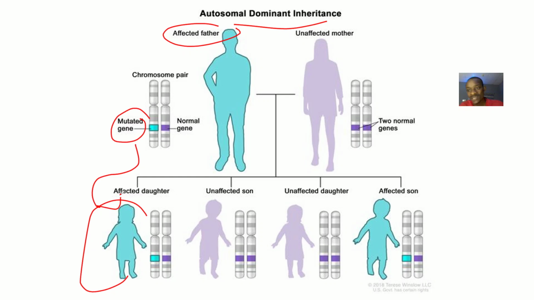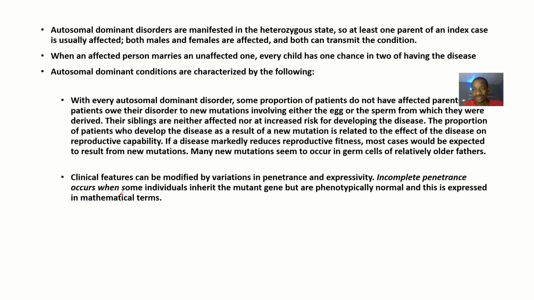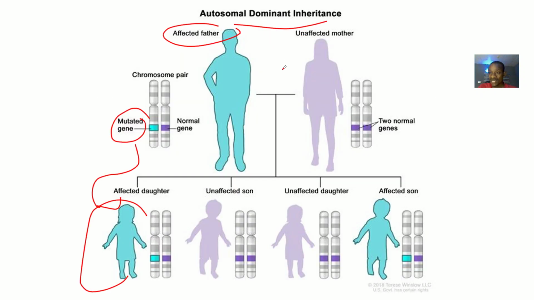In this, we'll have an overview, introduction, definition, and look at examples, so that it's a little bit more comprehensive. We said that autosomal dominant disorders are manifested in the heterozygote state. So it is not homozygote, just heterozygote. One parent can pass it to the offspring.